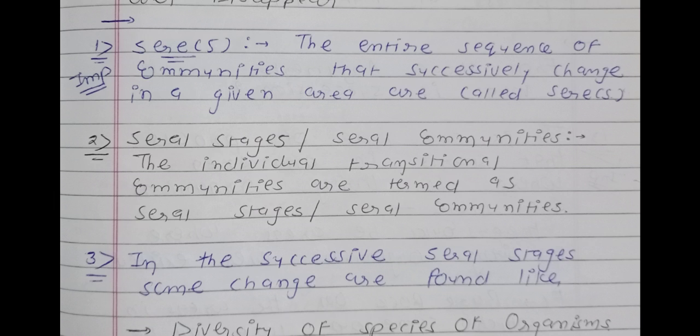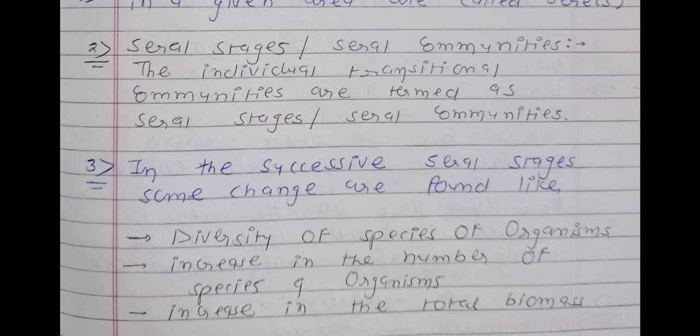What is the meaning of seral stages or seral communities? The individual transitional communities are known as seral stages or seral communities. So in point number 1 and point number 2, two definitions are there. Now see point number 3, it is important. In the successive seral stages, some changes are found. During the process of formation of seral changes, some processes are there.